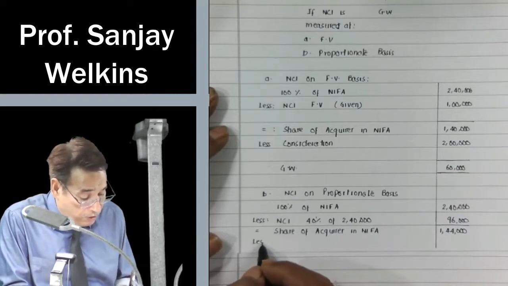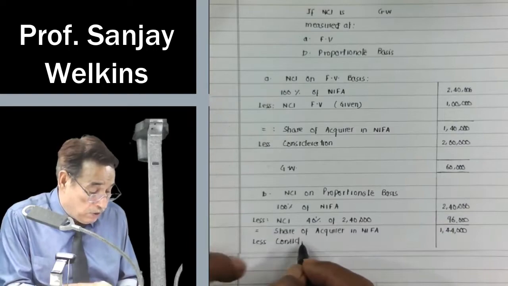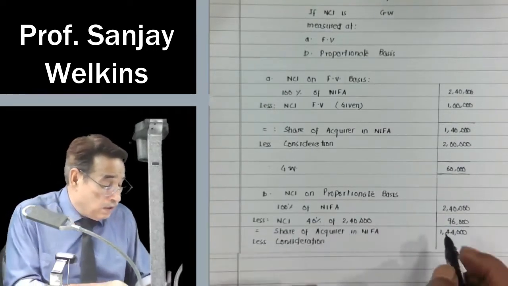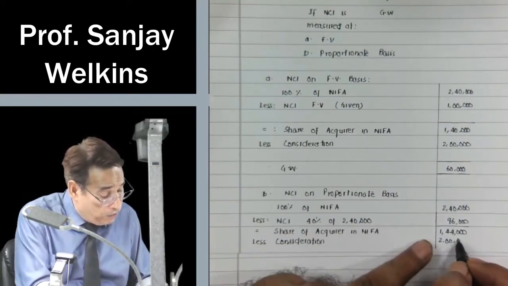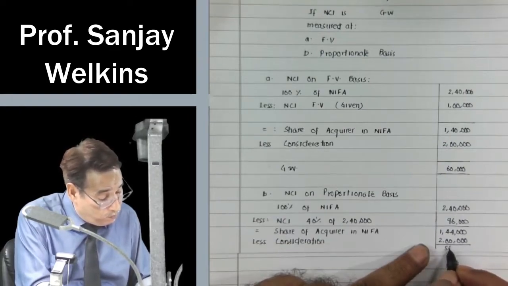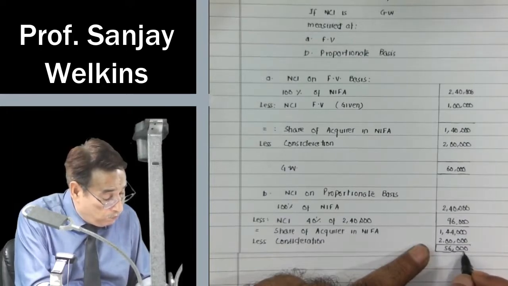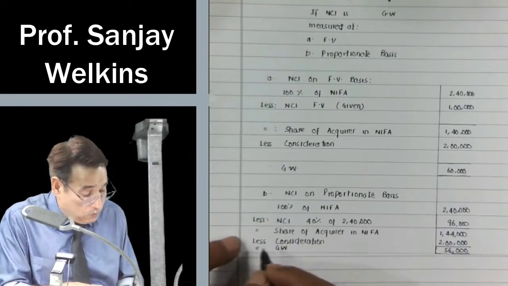Now I will compare it with the amount of consideration. How much consideration am I paying? It is given as 2 lakhs. So in this case, again, we will have 56,000 as goodwill. So 56,000 will be the amount of goodwill. Correct?